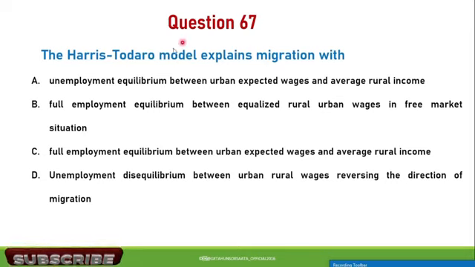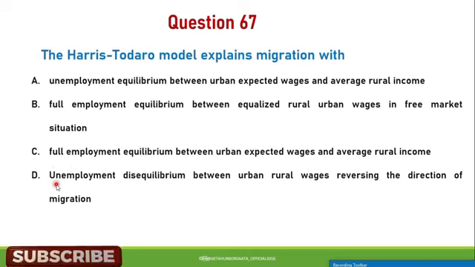Question number 67. The Harris-Todaro model explains migration with A. Unemployment equilibrium between urban expected wage and average rural income. B. Full employment equilibrium between equalized rural-urban wage in free market situation. C. Full employment equilibrium between urban expected wage and average rural income.